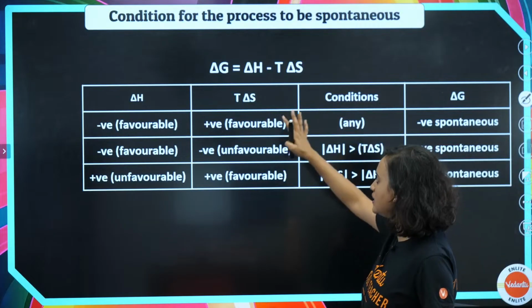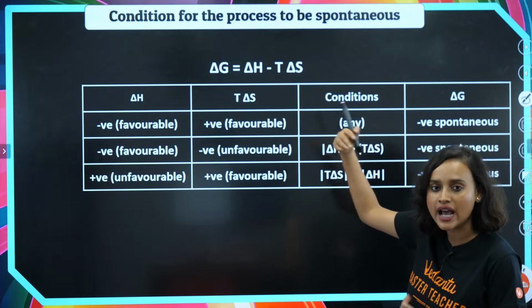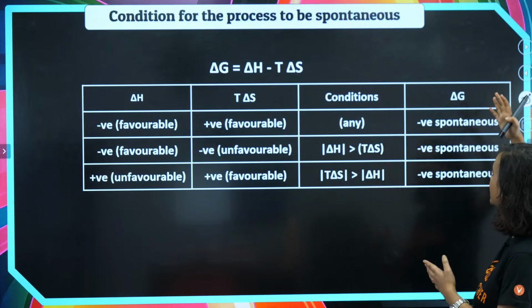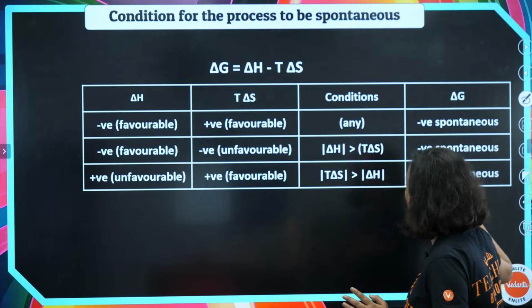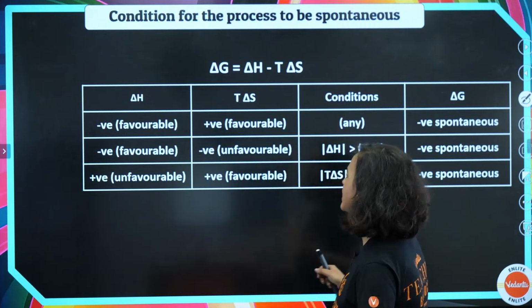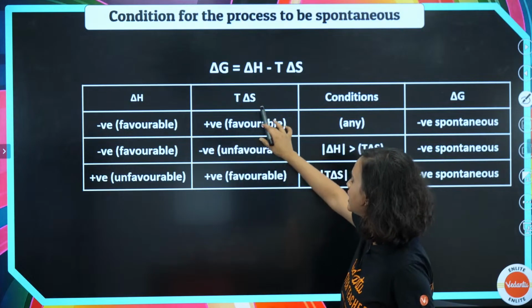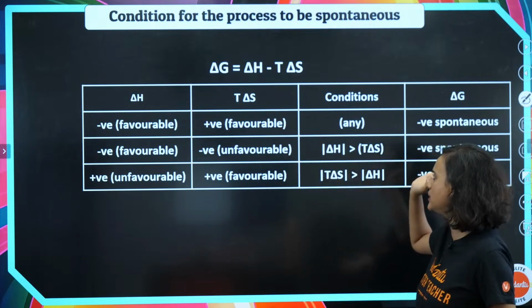Now, here are different conditions: what can the sign be, what is the condition, and what is delta G, and basically is it spontaneous or not. These values are here, so you can just take a look at it. If delta H is negative, then it is favorable. T delta S, if it is positive, favorable.